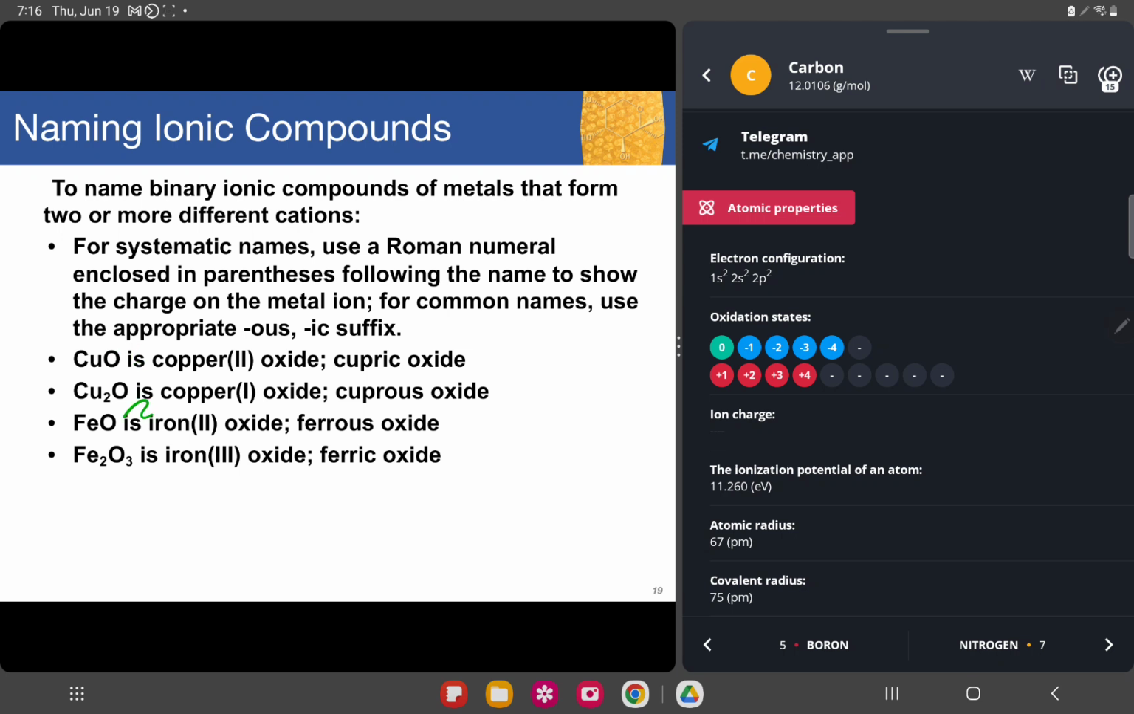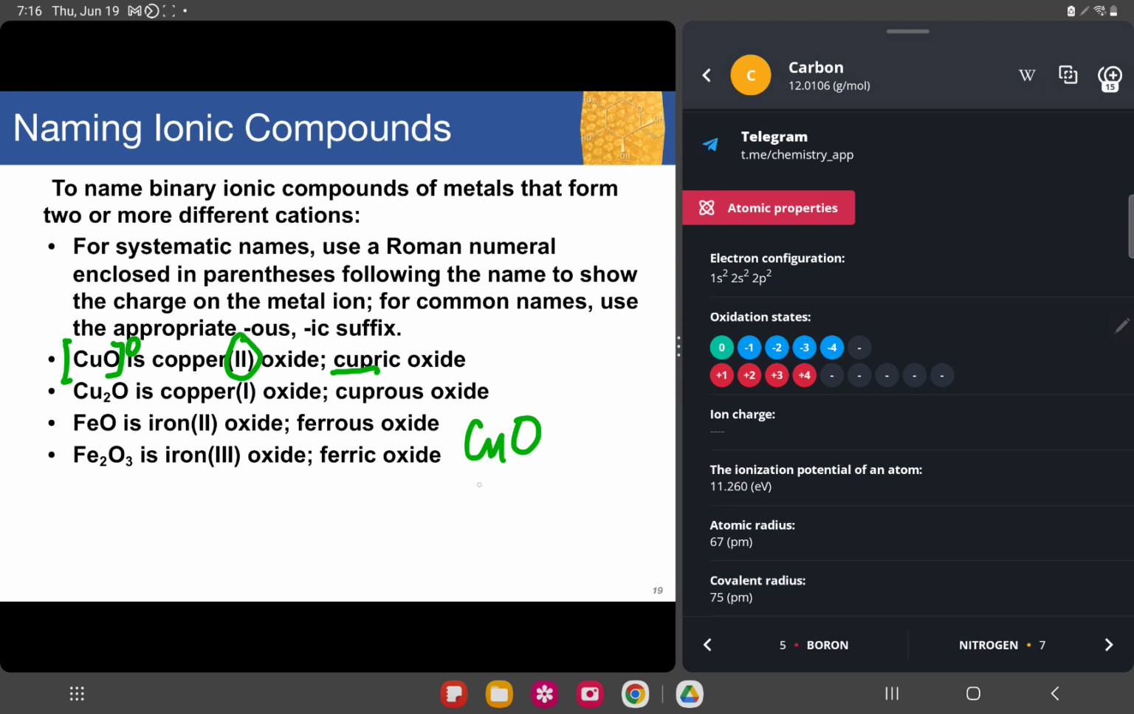So say for example, copper oxide, cupric oxide, sorry. We can mention it as copper, but we should mention the oxidation state right here. We can also use it as cupric oxide, okay? So, copper. Remember that there is no oxidation state in totality. That means it's 0, right? So, copper and oxygen right here.